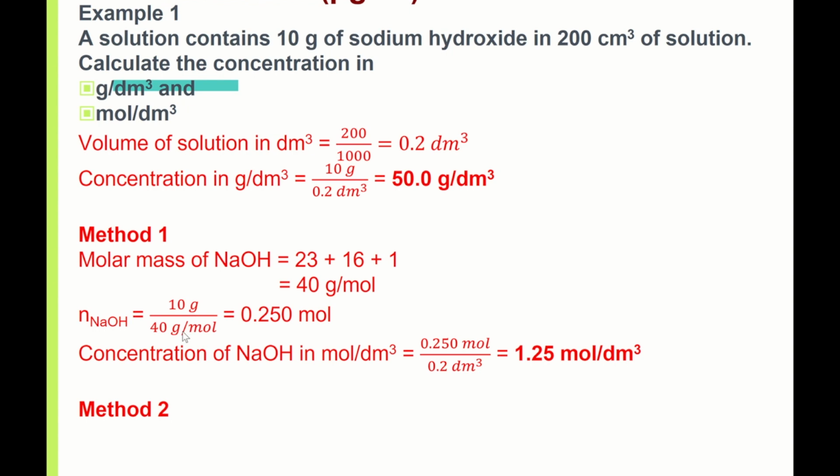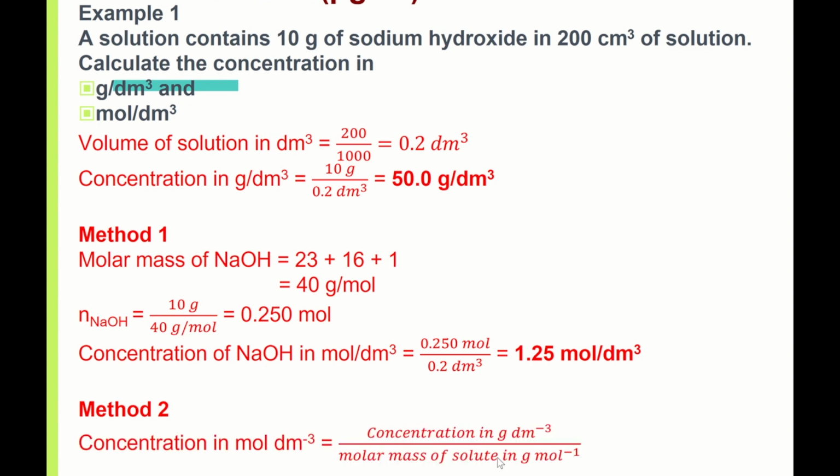What you do is 50 grams divided by the molar mass. You take a look at this equation here, g per dm³. If I divide by molar mass, I cancel away the gram. I'm left with this unit here. So I cancel here, and then I have this part left. If you do your math, this mol to the power of -1, if I divide by it, I will be able to change it to mol per dm³.